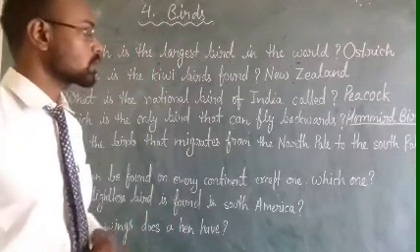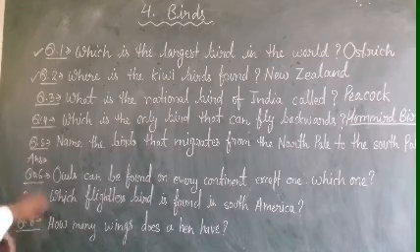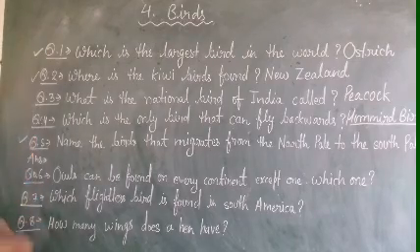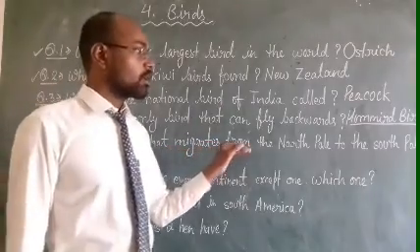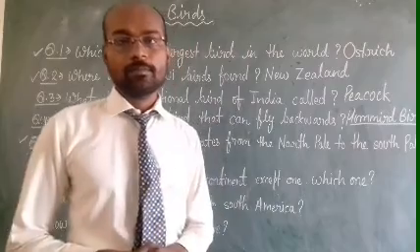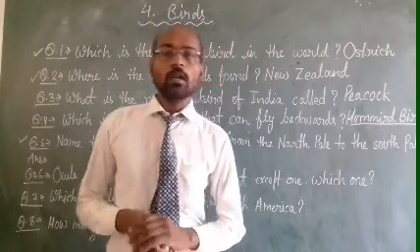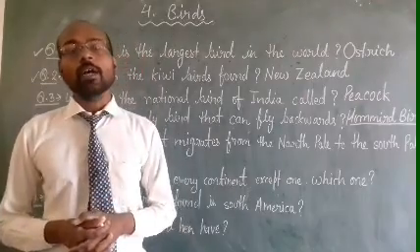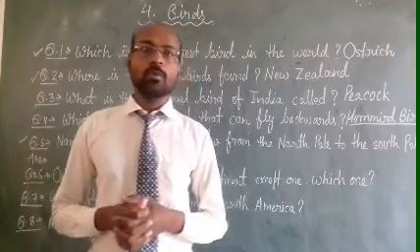Now come to the next question. Question number 5. Name the bird that migrates from the North Pole to the South Pole.